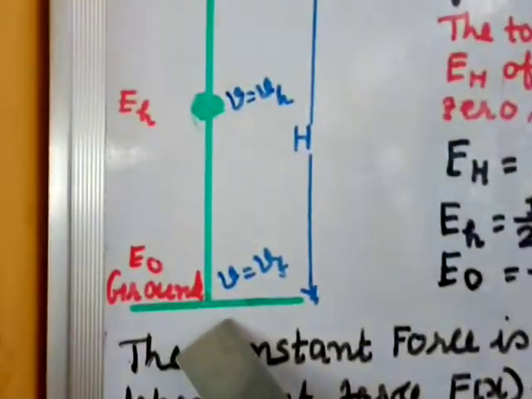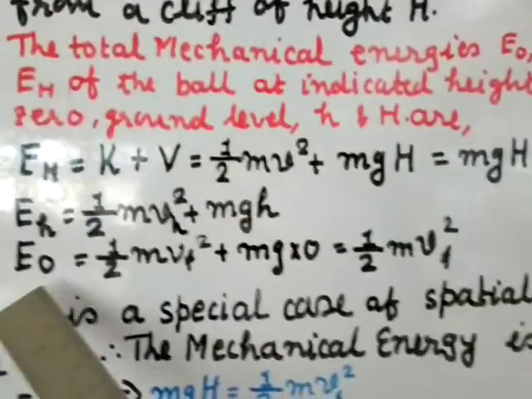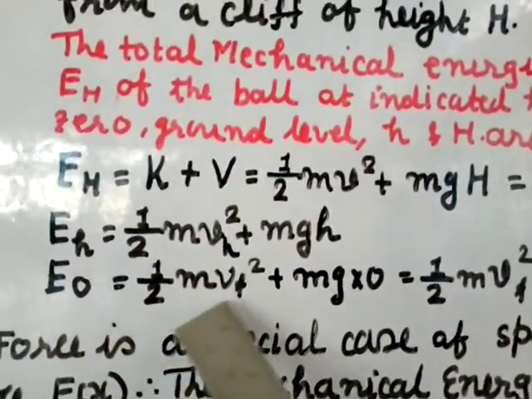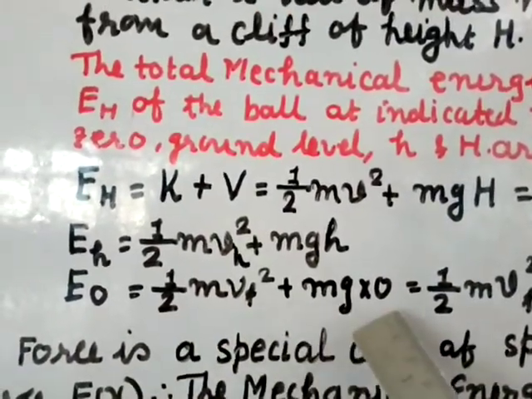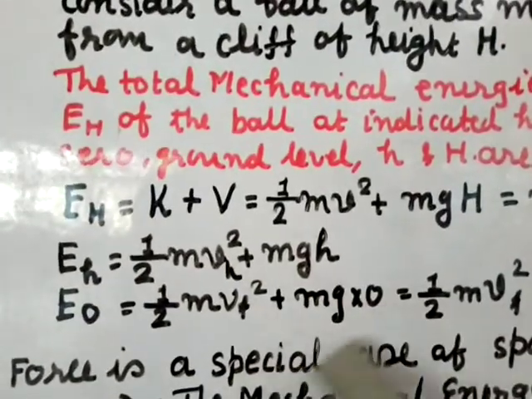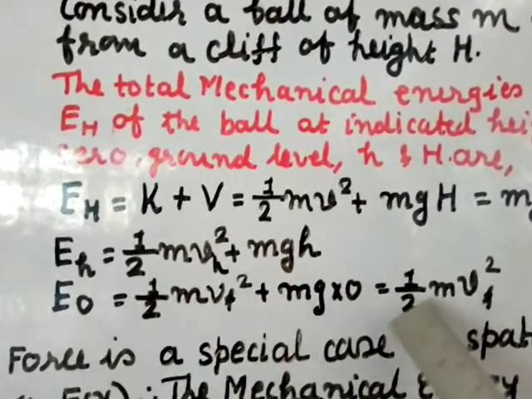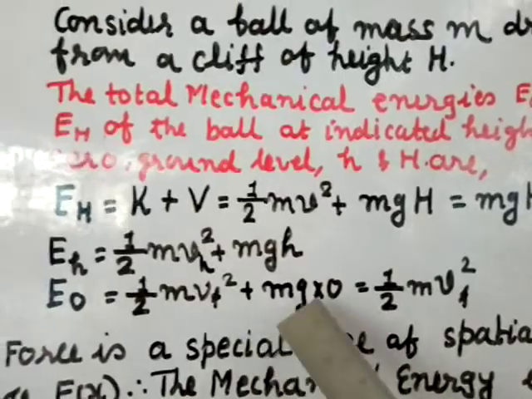Now at the ground level, just before touching the ground, we can say that E_0 equals 1/2 m v_f² plus mg times the height, which is 0. As I was saying, it is reaching the ground, so there is no height, so h is 0. That means this value is 0, and v_f is the final velocity, so you get E_0 equal to 1/2 m v_f².